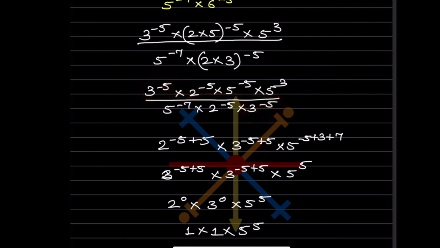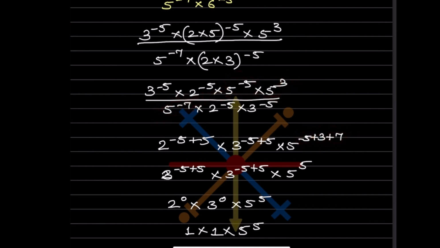Then now let us see for 5. So what is that? This is going to get added. So minus 5 plus 3, this is here. But now this is minus 7, this is in the denominator, meaning minus of minus 7. So that is going to be plus 7. So this is clear.